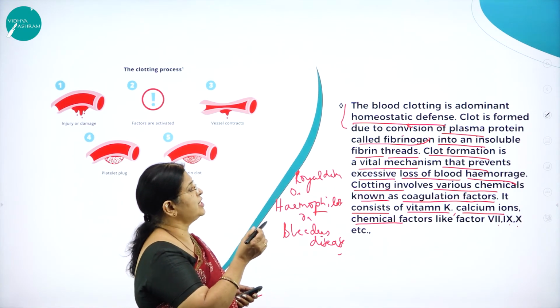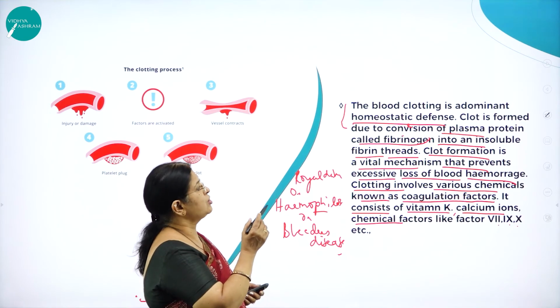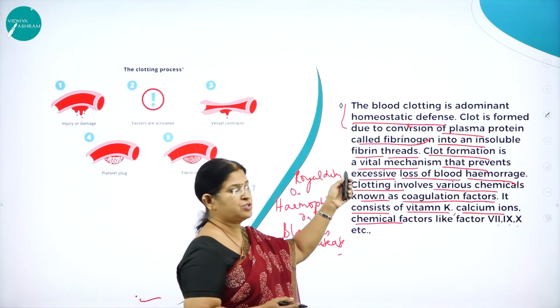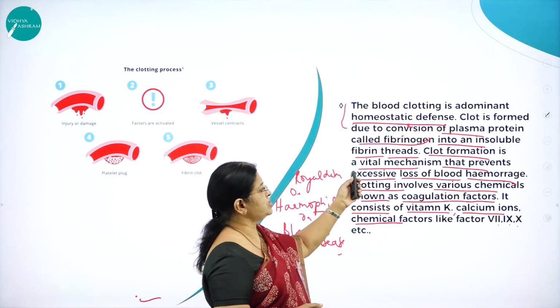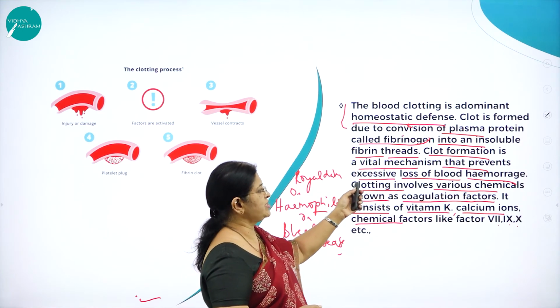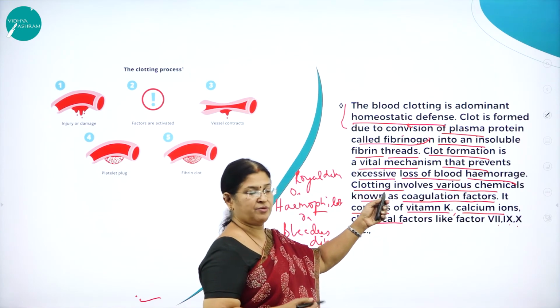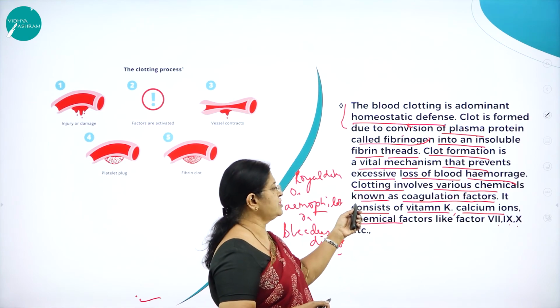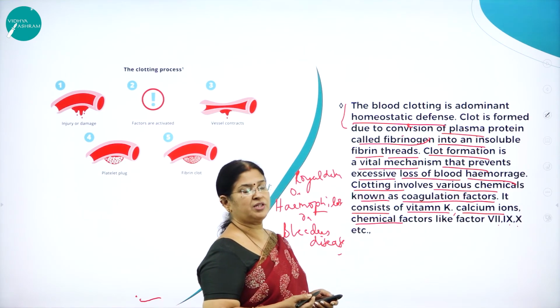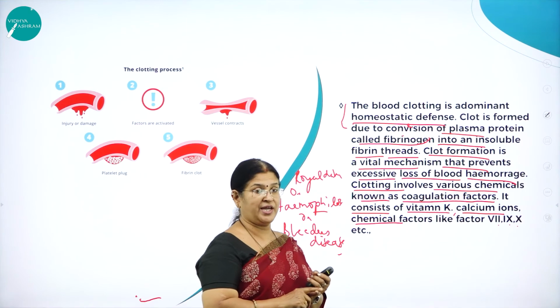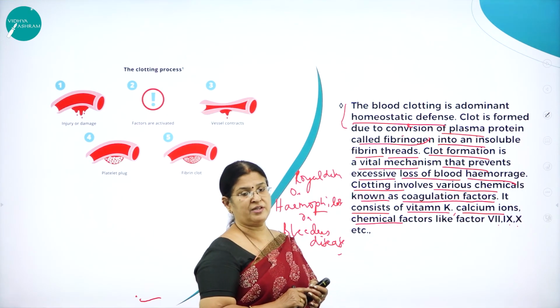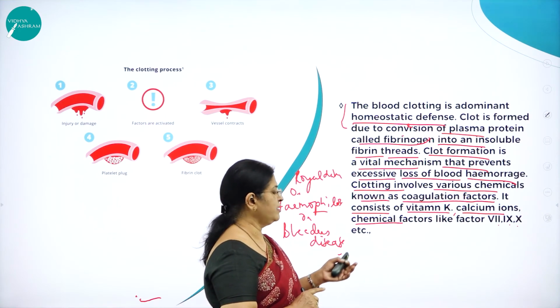So blood clotting is a dominant homeostatic defense. Clot is formed due to conversion of the plasma protein called fibrinogen into insoluble fibrin threads. Clot formation is a vital mechanism that prevents excessive loss of blood. Excessive loss of blood is called what? Hemorrhage. Clotting involves various chemicals known as coagulation factors. What are the coagulation factors? Vitamin K, calcium ions, and chemical factors like factor 7, factor 8, factor 10, etc. All these are very important factors.